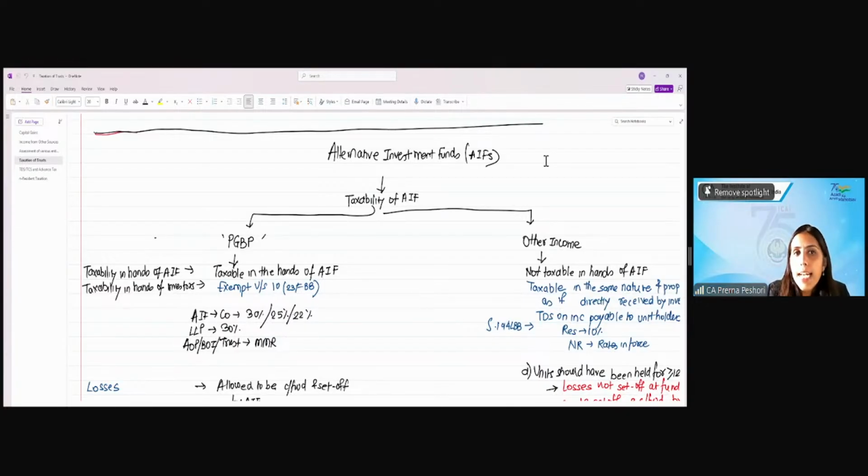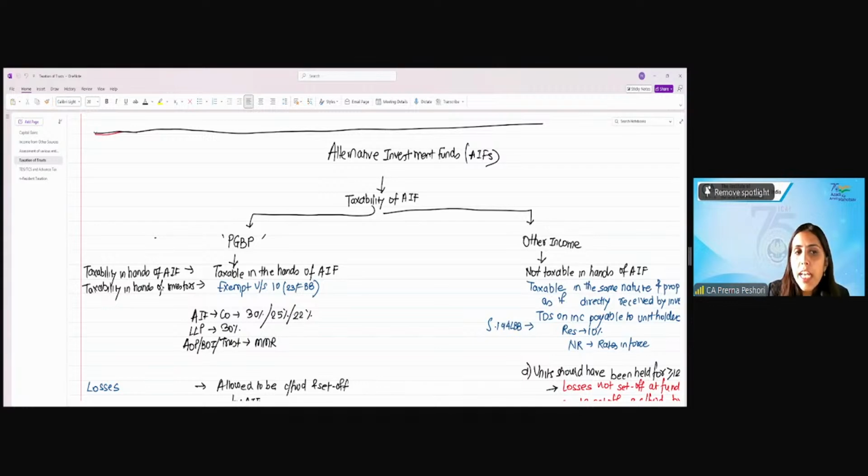Now, how does the taxability happen? In case of income from PGBP, the profits and gains from business or profession, the taxability is in the hands of the AIF. So whatever income under the head PGBP is earned will be taxable in the hands of the AIF. It will not be considered as pass-through. In the hands of the investor, since this is taxed in the hands of the AIF, this will be exempt under 10(23FBB).